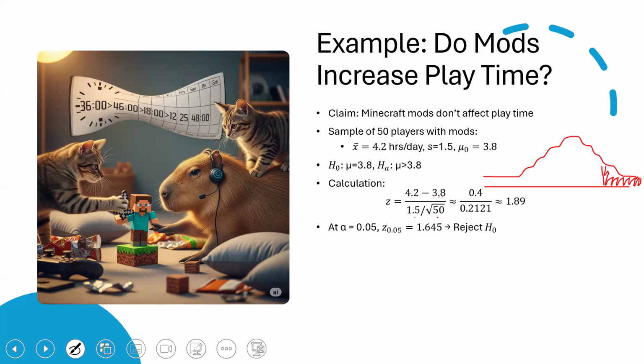Now we're testing at a significance level of alpha equals 0.05. For a right-tail test, we look it up in a textbook table or use technology to find that the critical z value right here would be 1.645.